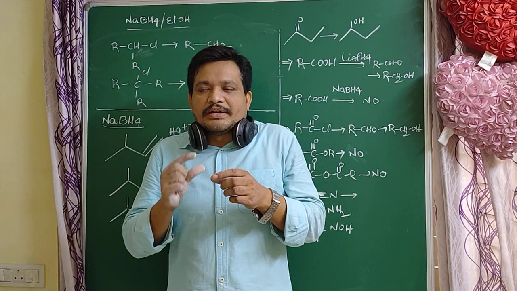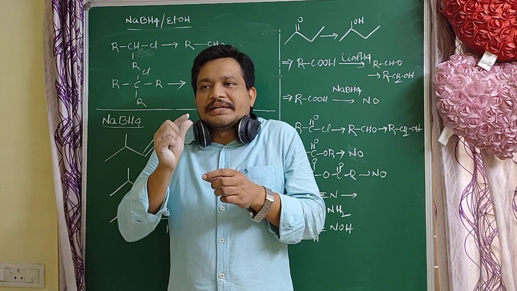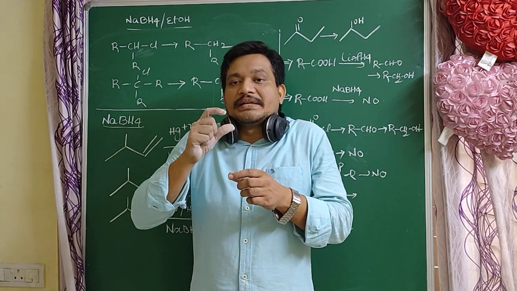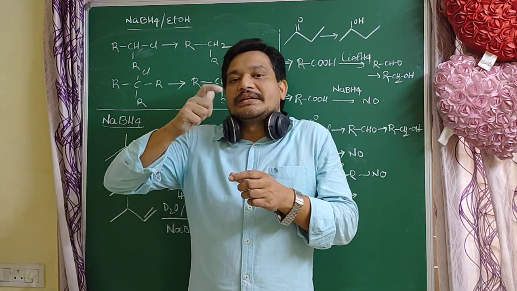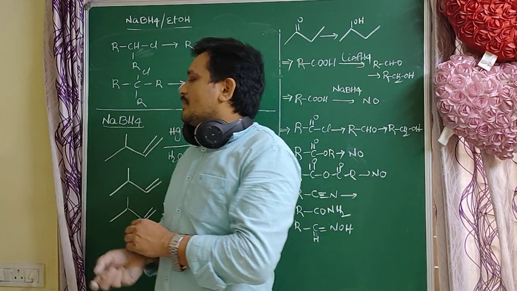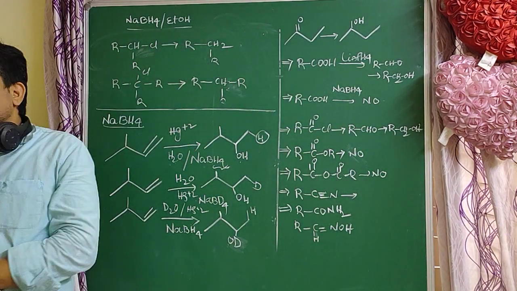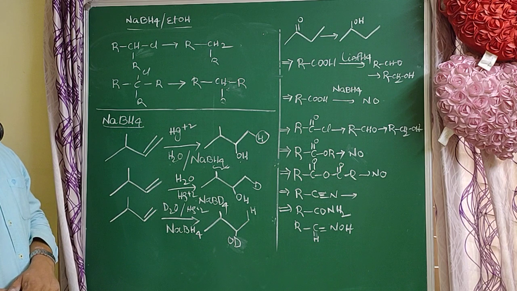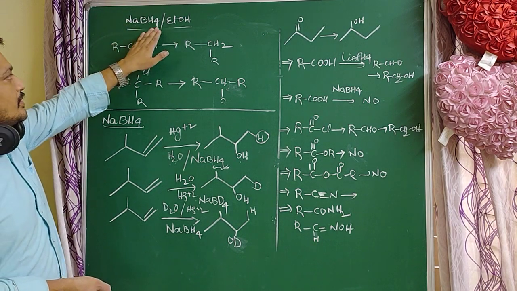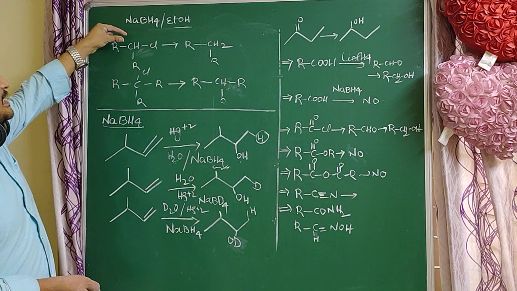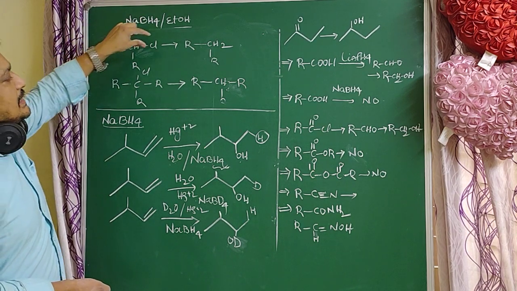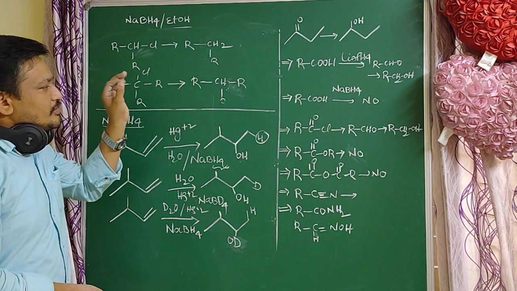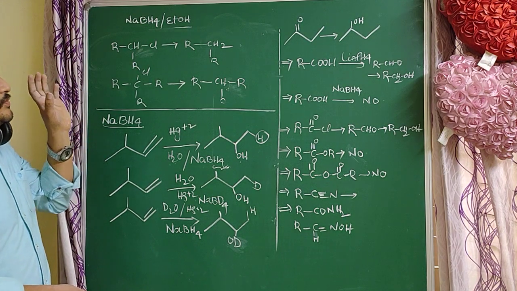So lithium aluminum hydride is used for reduction of primary and secondary alkyl halides. Whereas NaBH4 is for secondary and tertiary alkyl halides, students. In presence of NaBH4, primary alkyl halides are not reduced. That is, the power of NaBH4 is less. In presence of NaBH4, secondary and tertiary alkyl halides easily convert to alkanes. Primary alkyl halides are not reduced in presence of NaBH4.